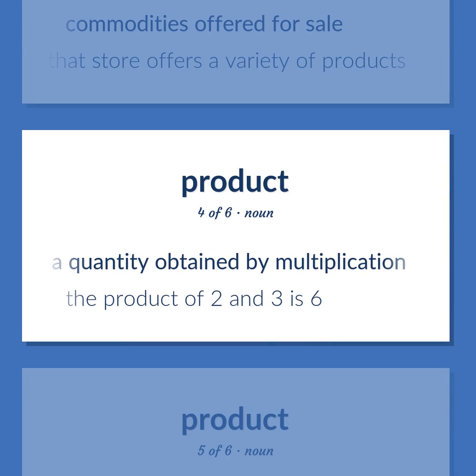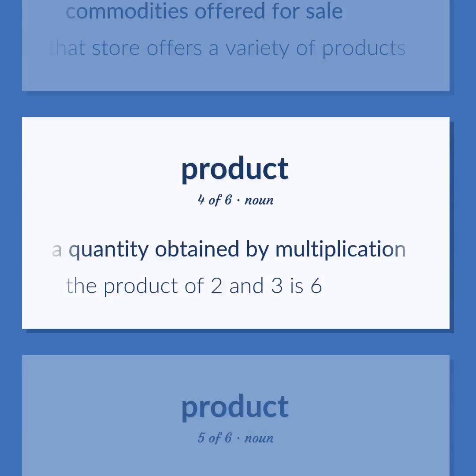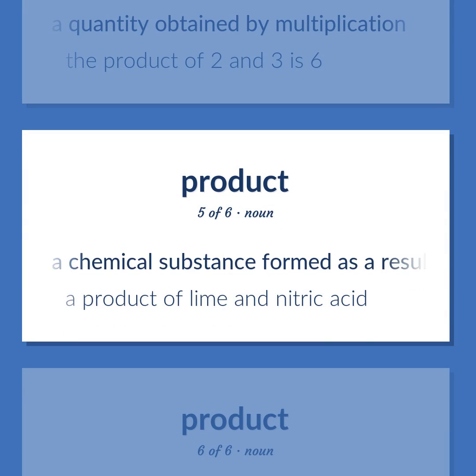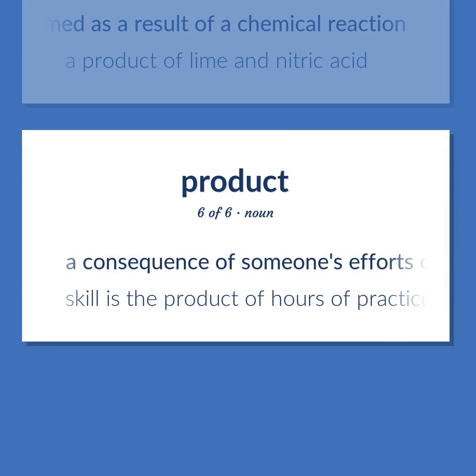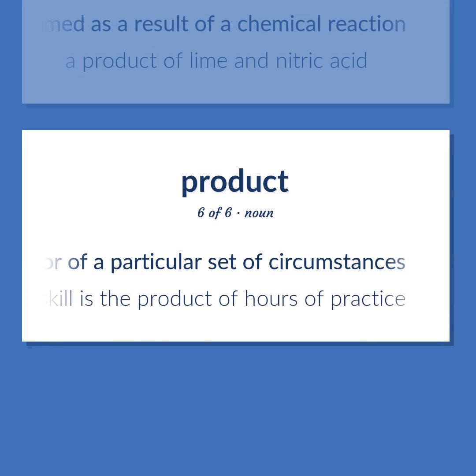The product of 2 and 3 is 6. A chemical substance formed as a result of a chemical reaction. A product of lime and nitric acid. A consequence of someone's efforts or of a particular set of circumstances. Skill is the product of hours of practice.